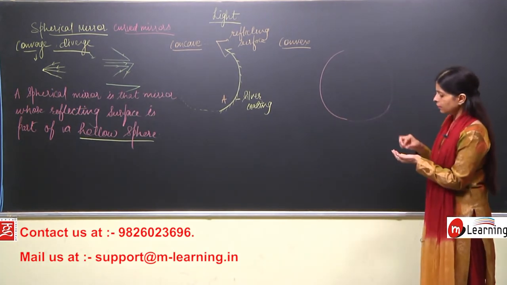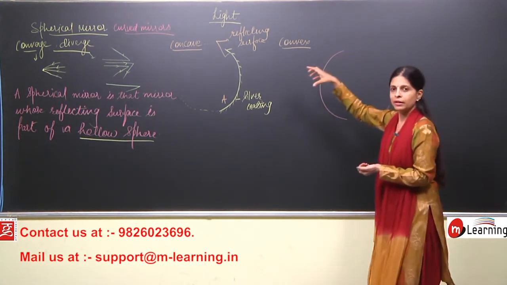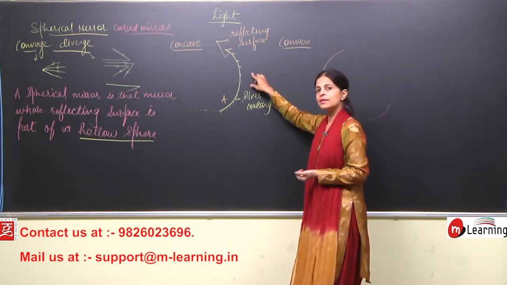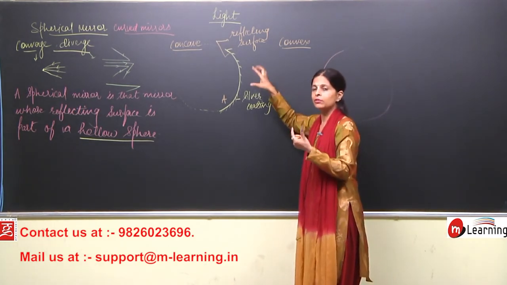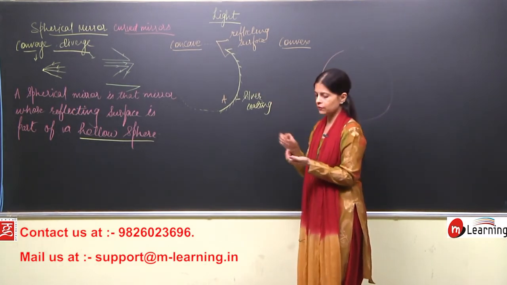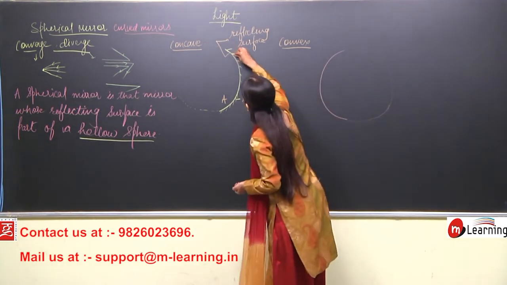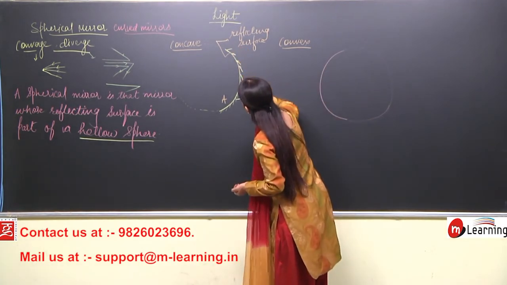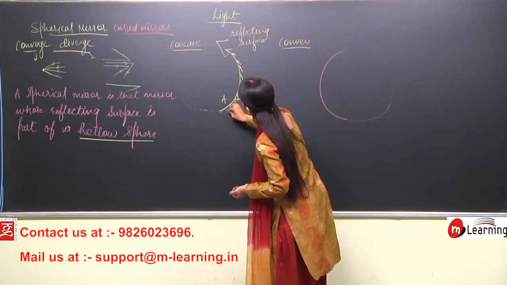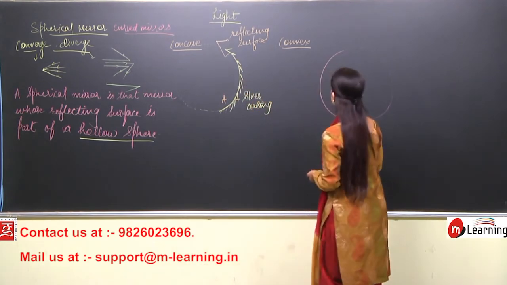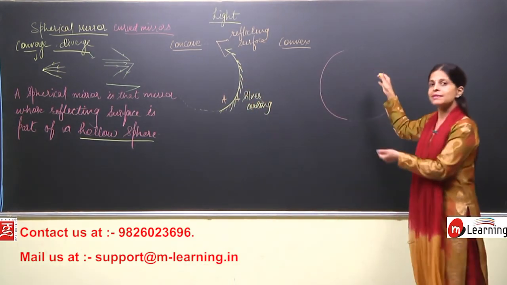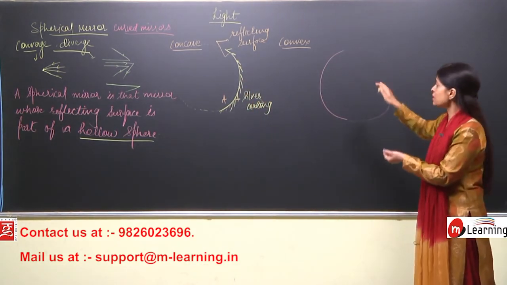Now here, the place where the silver coating was there, like here the oblique lines were drawn, isn't it? Here this part, the oblique lines are drawn because this is coated by silver, and from here the reflection does not take place. Now, where will the reflection take place from this mirror?